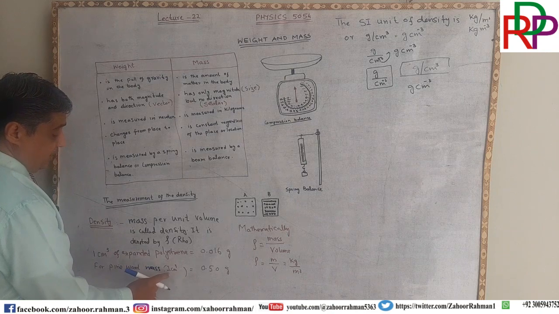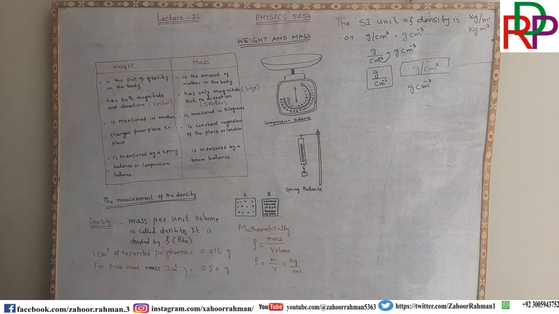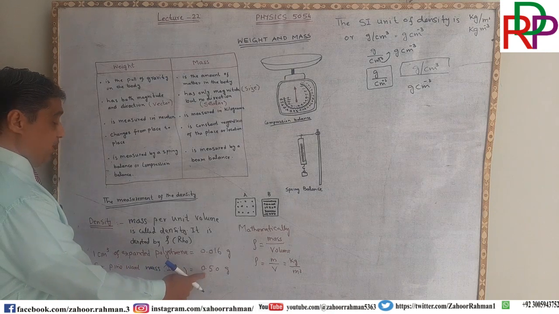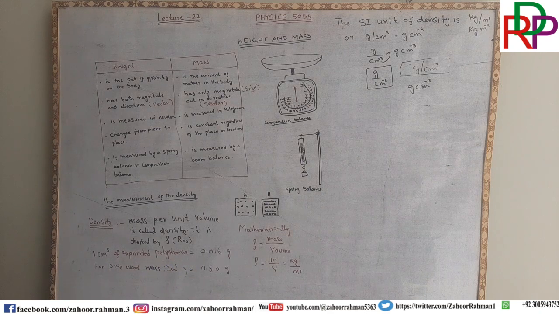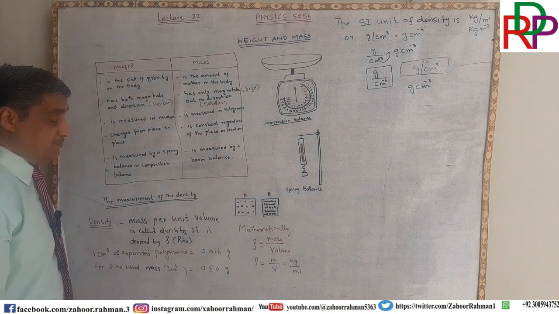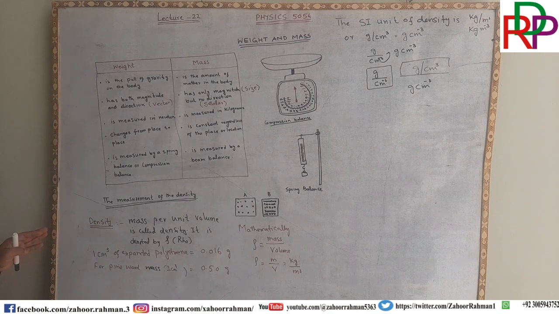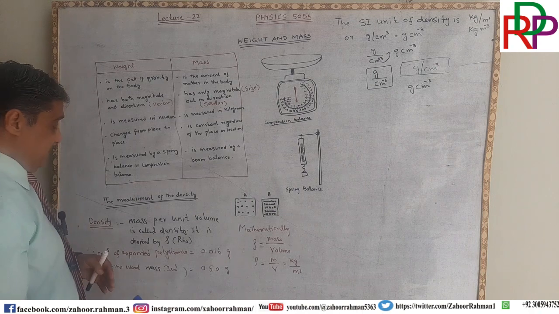So 1 centimeter cube is equal to 0.50 gram. Ladies and gentlemen, 0.50 gram and 0.01 gram, if we are taking in percentages, then